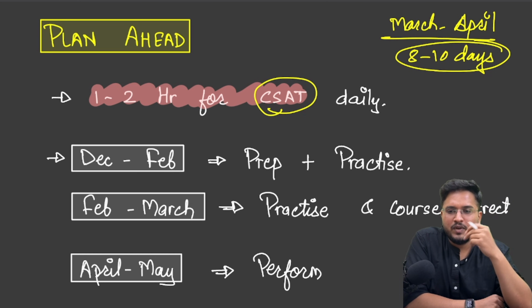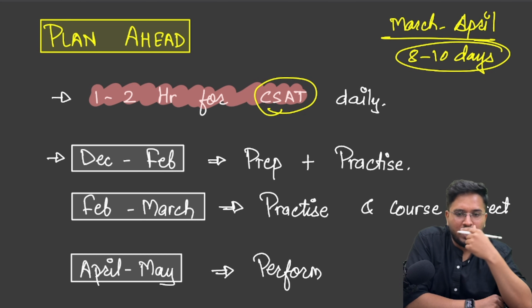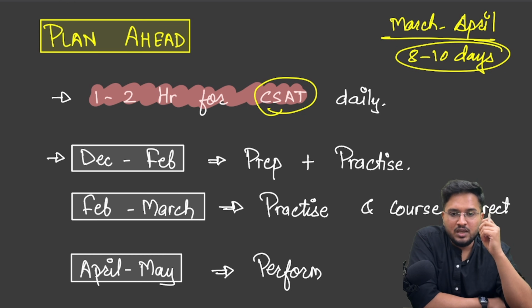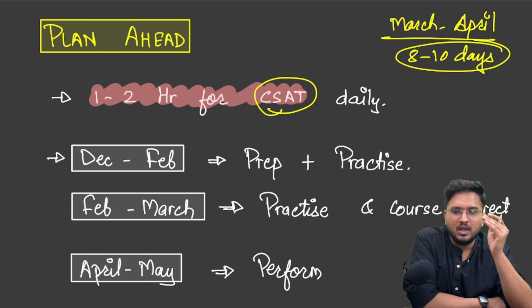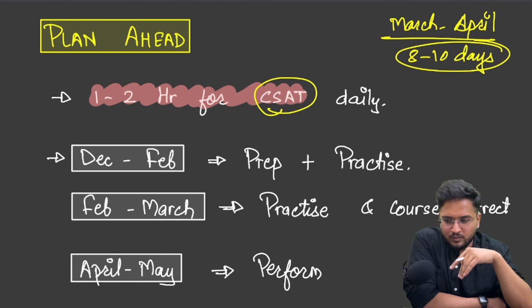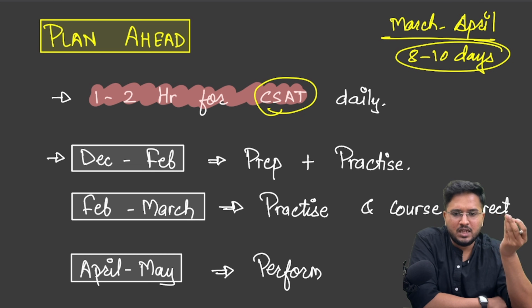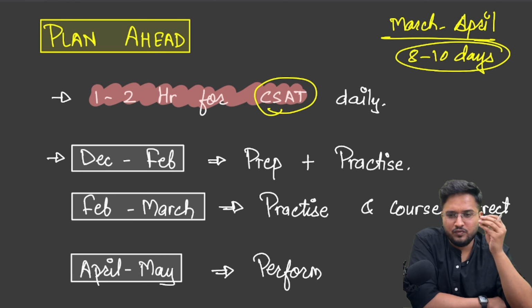Secondly, doing 1-2 hours of CSAT daily also acts as a refreshment in your preparation, because CSAT activates your brain. Whatever GS part you are reading, whenever you are feeling bored, pick up CSAT and solve a few questions. So follow the approach of 1 to 2 hours daily for CSAT.